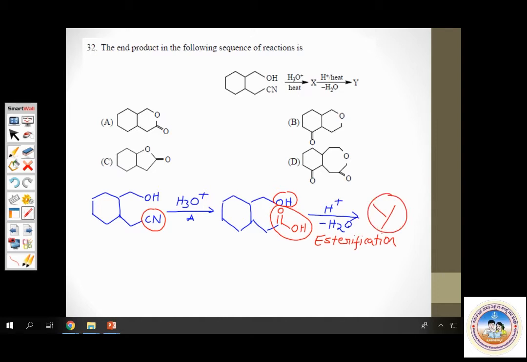Let us see what Y is. Y is nothing but intramolecular esterification, esterification taking place in the same molecule. Check this. The cyclohexane ring, then you will have this oxygen atom involved in the ester linkage. You have this bond and then O, CO. Yes, this is the ester linkage. Check this, please. This part is the ester linkage.